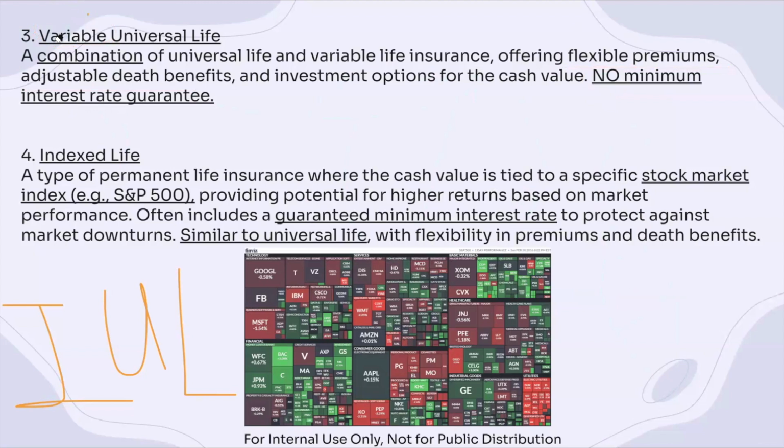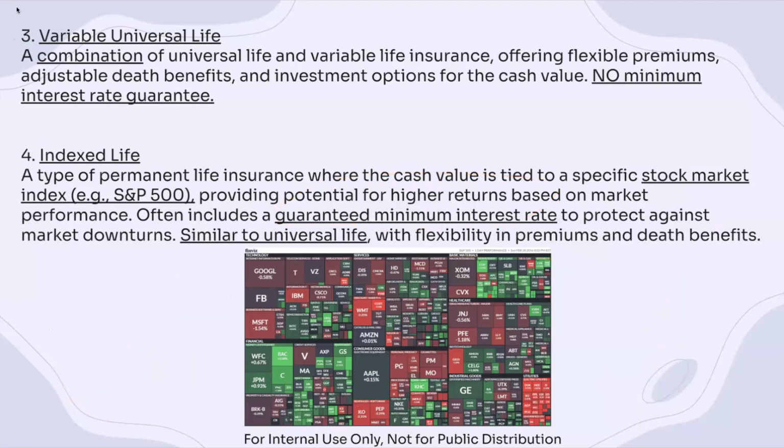But it also provides flexibility in premiums and death benefits. So there's this guarantee, but it also provides flexibility in premiums and death benefits. Wow, that's a good thing, right? You have flexibility, but you also have a minimum guarantee. This is why index life, or index universal life, has now become more popular.